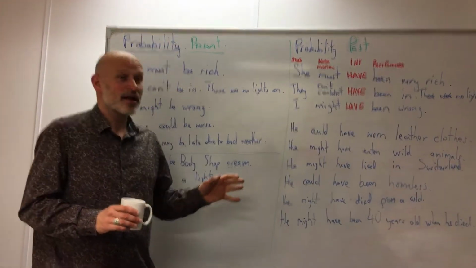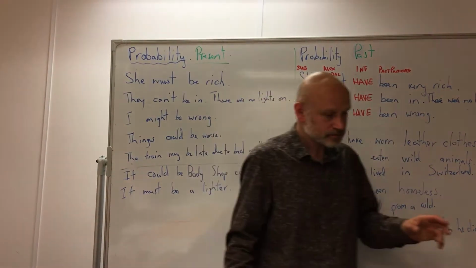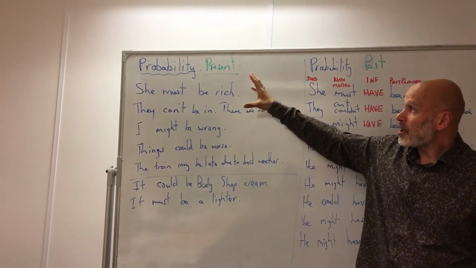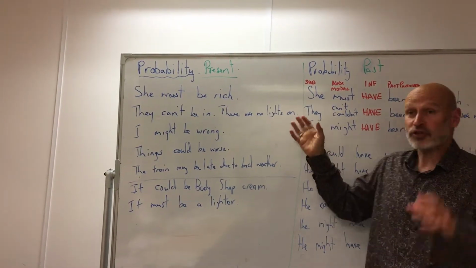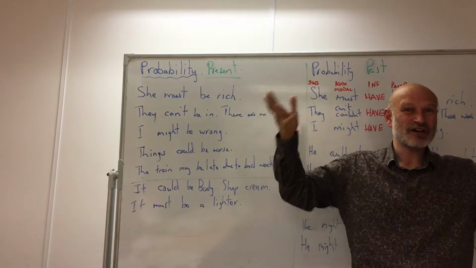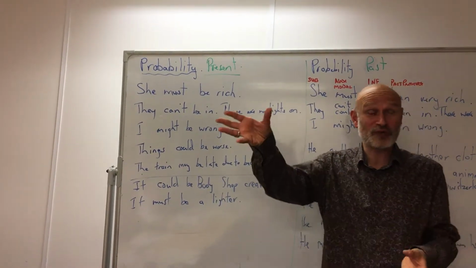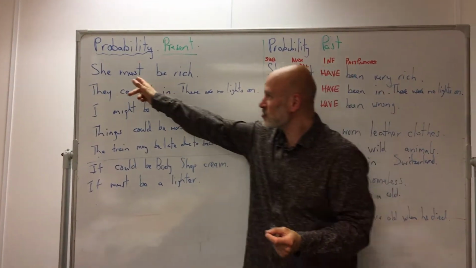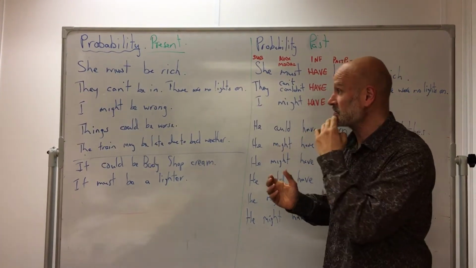Great, so hello. This is our first lesson where we're looking at probability in the upper intermediate group. Now we started with some probability sentences in the present tense. So we looked at somebody over there and we saw her nice clothes and we said, oh, she must be rich. You know, we don't really know because we don't know her. We really have no idea, but we're pretty certain because we use "she must be rich." It's a very strong probability sentence.